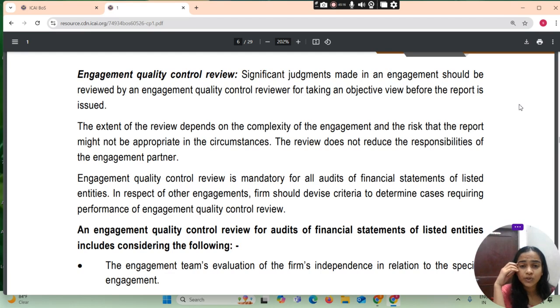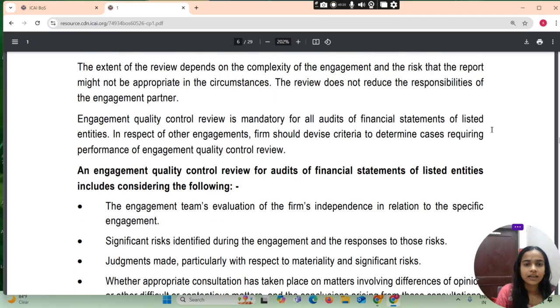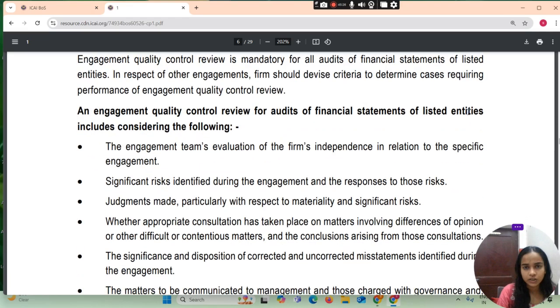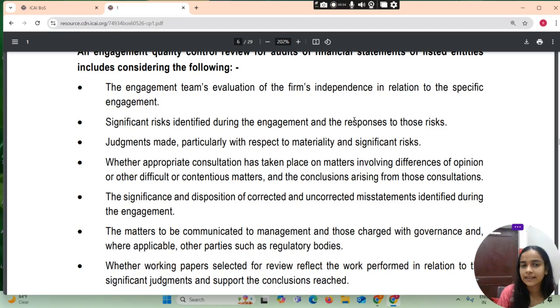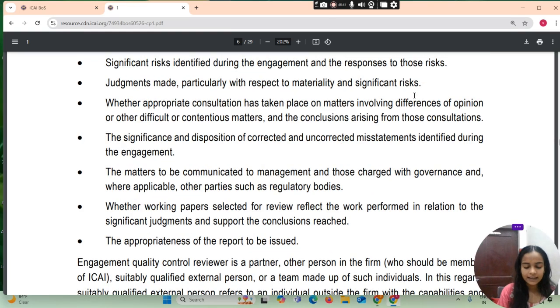Engagement quality control review is mandatory for all audit of financial statement of listed entity. In respect of other engagement, firm should devise criteria to determine cases requiring performance of engagement quality control review. An engagement quality control review for audit of financial statement of listed entity include considering the following. The engagement team evaluation of the firm independence in relation to specific engagement.